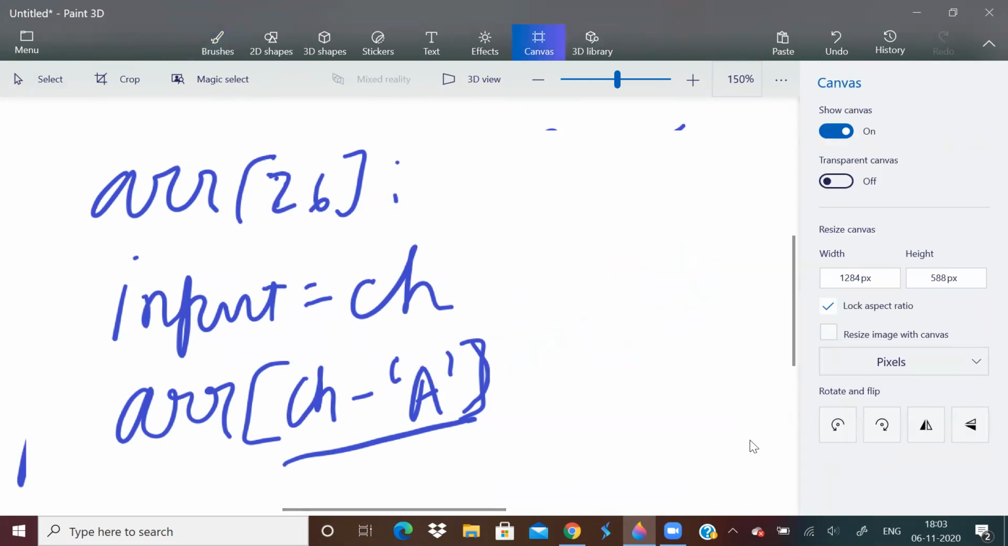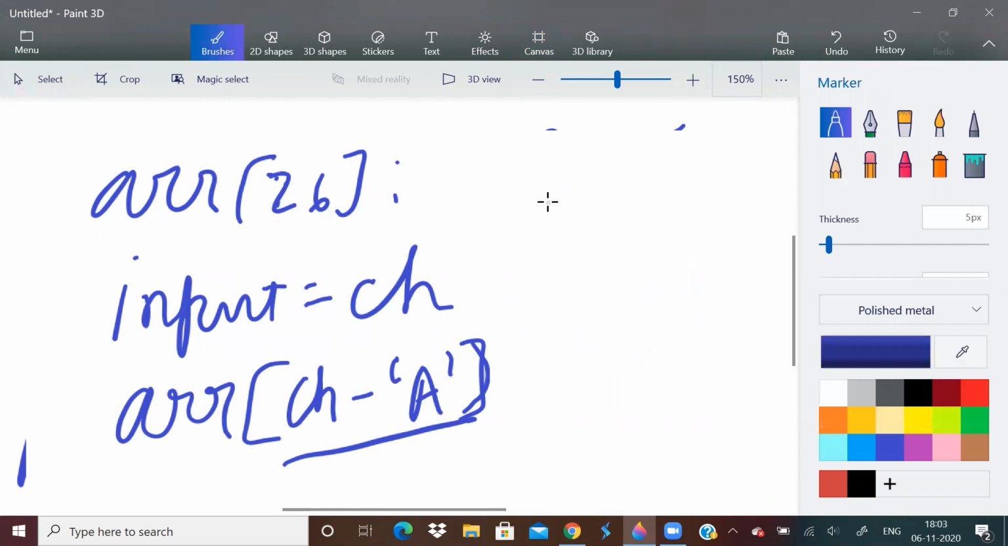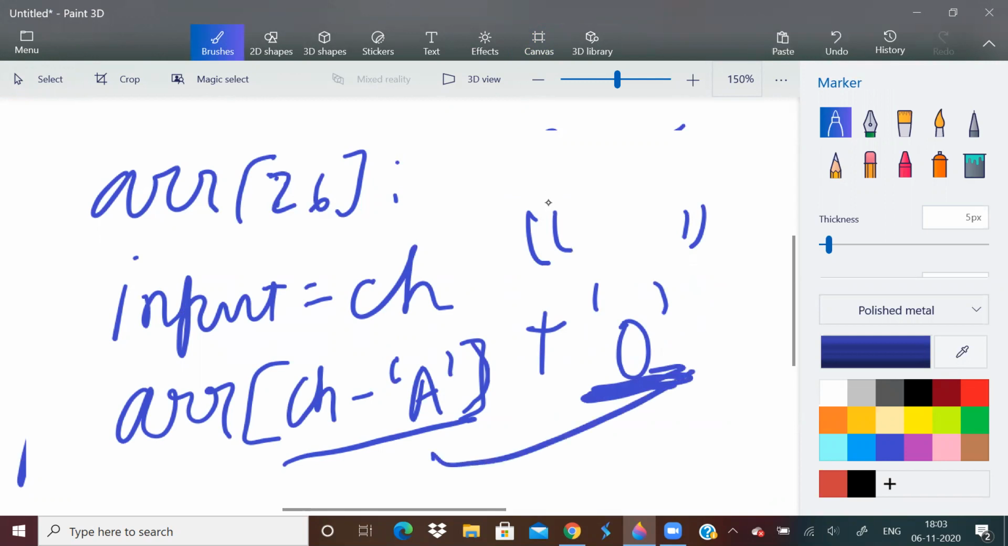But what if we have a space character? We then have to add a 0, because 0 corresponds to space. If you keep these two things in mind, this is a very simple problem. You have to just traverse through the string, get the input character, and input character minus A will be the index of the array.